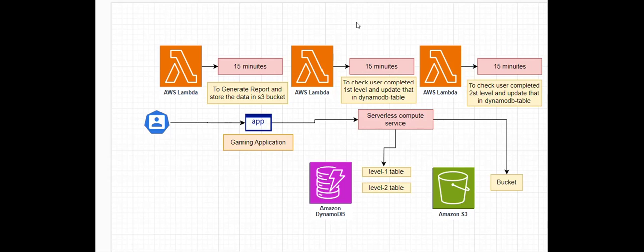Based on the current step, whenever a user logs in, during that step I need to generate my report. That means I need to execute this Lambda function, and based on which level the user logs in to, that particular compute related Lambda function needs to process.